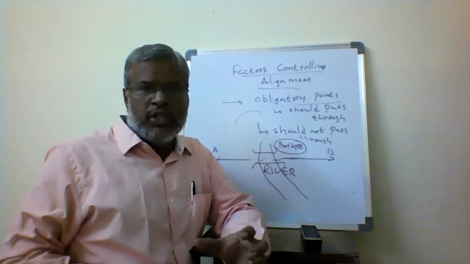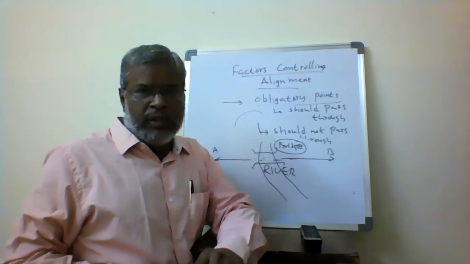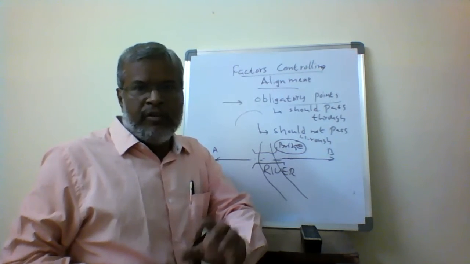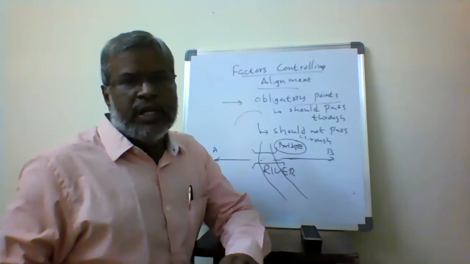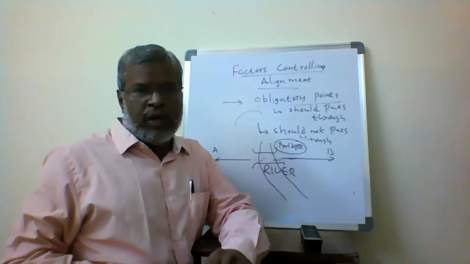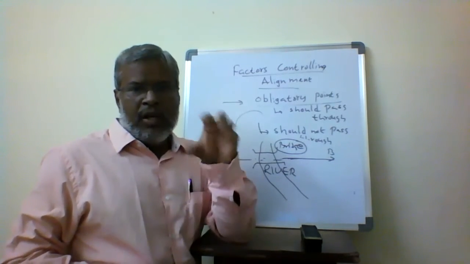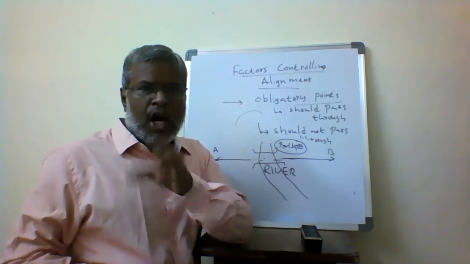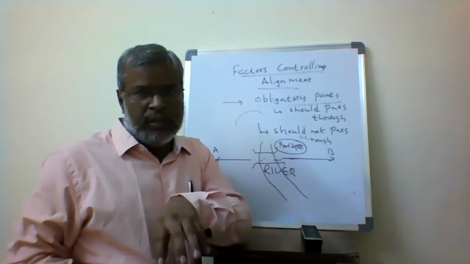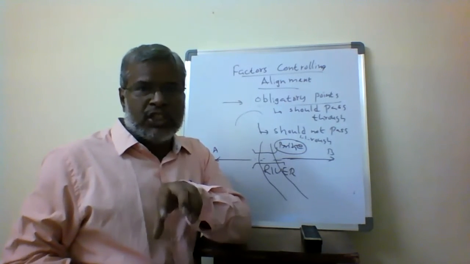So you have to use the suitable passage, the minimum width of the river, which we are able to find out. Then we continue the alignment. That is the type of alignment we are going to select. So here the river is an obligatory point. The river is going to come across. How do I pass through the river? For that, which one will be the best place? I have to go for the construction of a bridge.